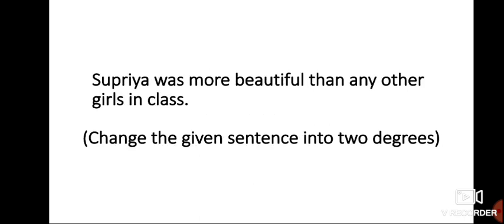This is the next example, children. Supriya was more beautiful than any other girl in class. So, which is the adjective? Beautiful. So, how does it come? Beautiful, more beautiful, most beautiful. So, this sentence is in comparative form. Supriya was more beautiful than any other girl in class.